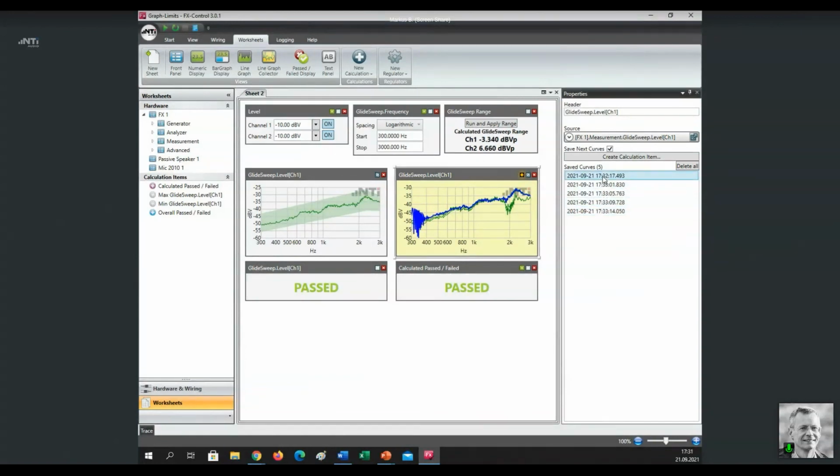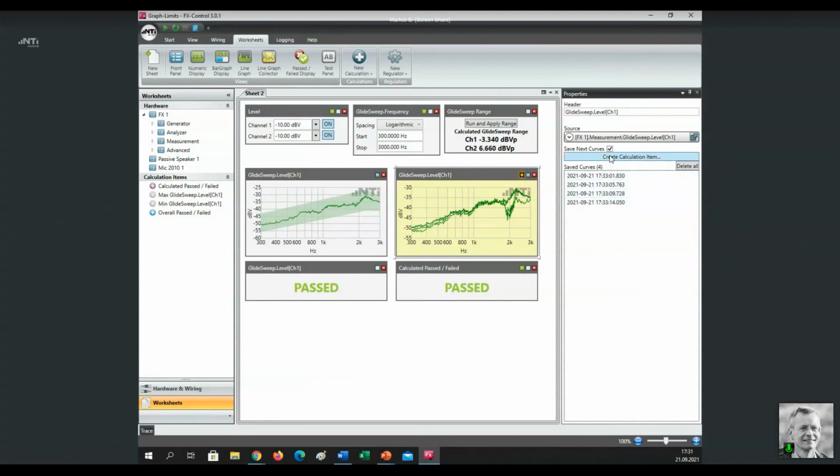The first one was the one with the regulator. You remember when I click on it, you see it's blue. You can highlight it, and I can delete that curve because I don't want to have it in my results. But now these are the 4. Could be, for instance, 4 samples that I have measured, and they shall be now the base for my pass/fail decision. So how do I establish the tolerance limits?